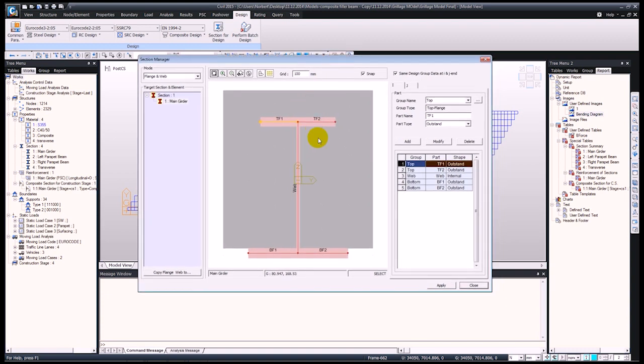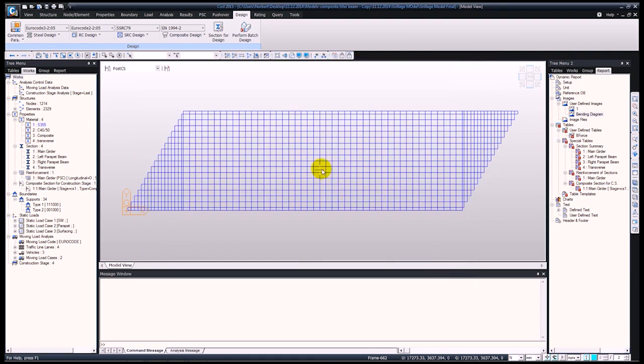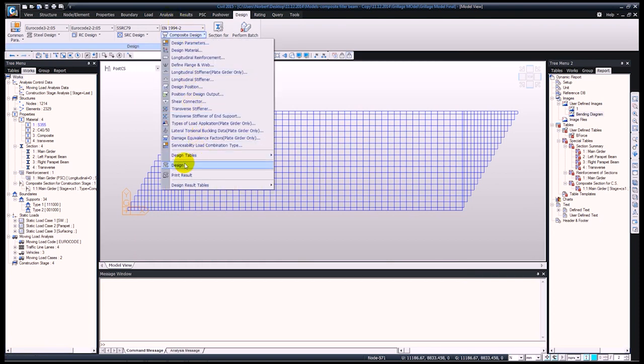Because this is a value type section, the software doesn't know which part of the steel is the top flange, web, and the bottom flange, so we have to define this. All we need to do for this is just select the part, choose whether this is top, web, or bottom, input the part name, and then whether it's outstand or internal.